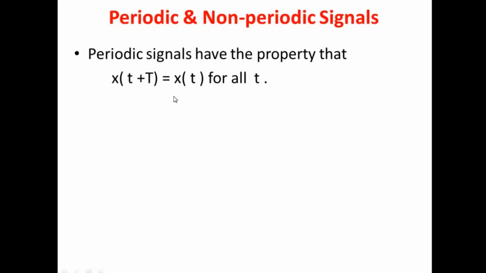The best examples are u of n, sin theta, cos theta. Everything will come as examples for periodic signals. And here we have this sawtooth and triangle wave, which has the same similarity even after some particular time period. In this similar fashion we call it a periodic signal. Whereas here we do not have any such repetition of the original first wave shape, so we say that it is a non-periodic signal.